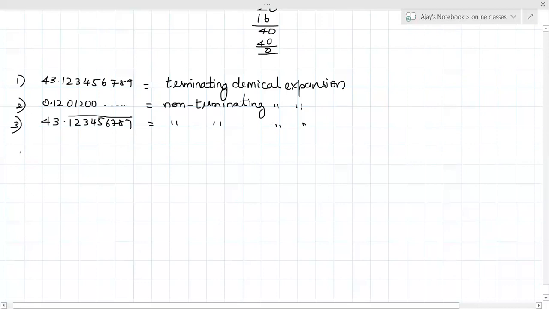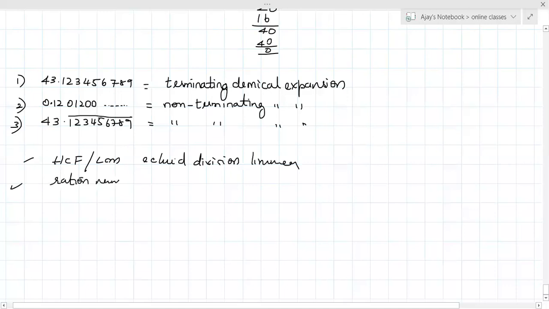In chapter 1, we have studied HCF, LCM, Euclid's division lemma, and we have studied rational numbers.